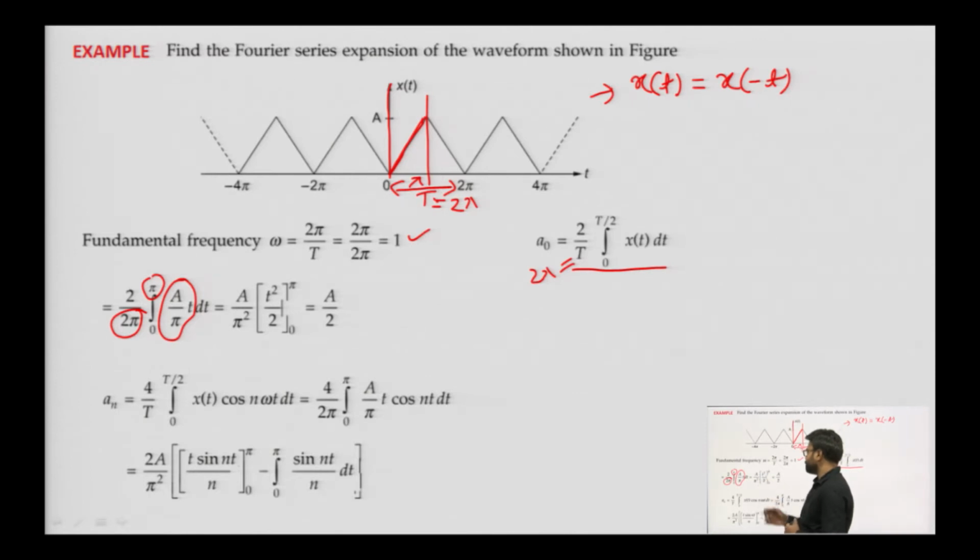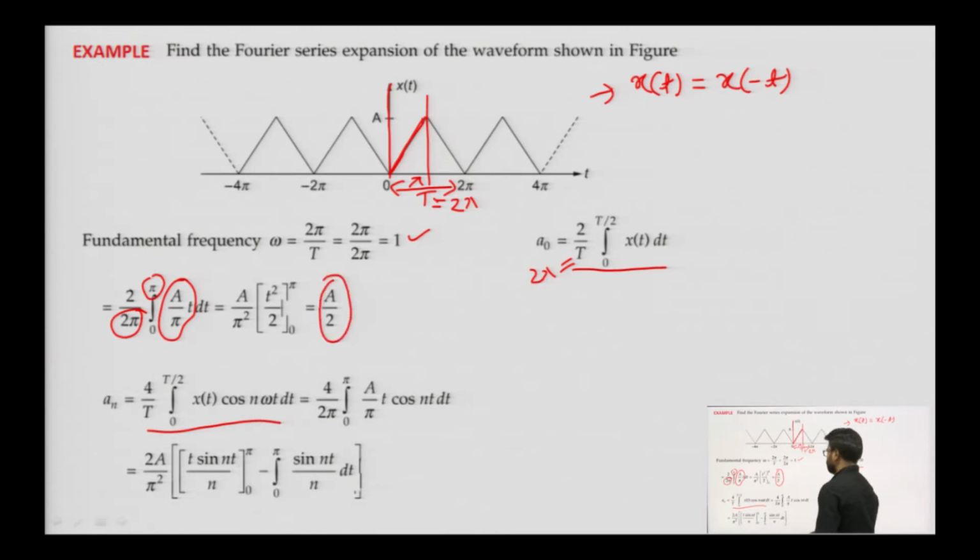So, A by pi square, we will get cancel. We will get t as t square by 2, 0 to pi, which is equal to A by 2. So, we have obtained our a naught as A by 2.